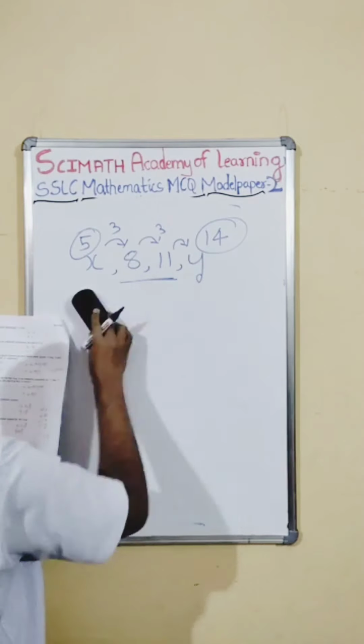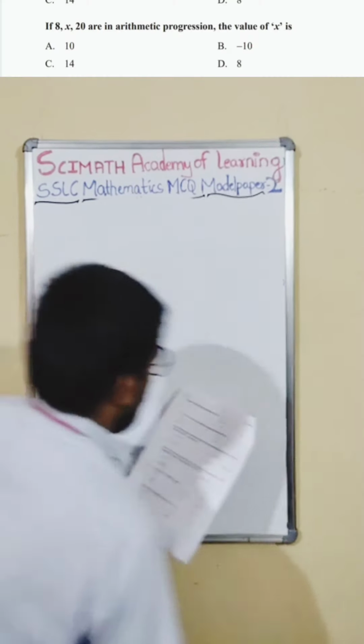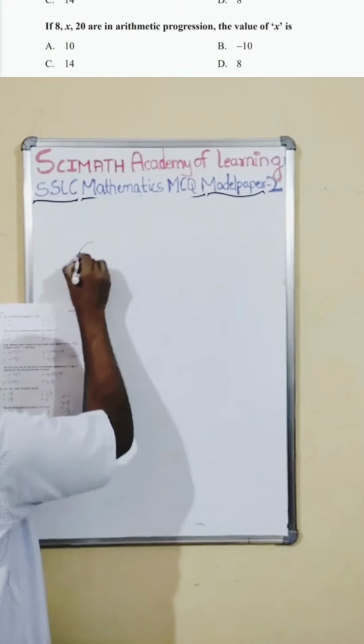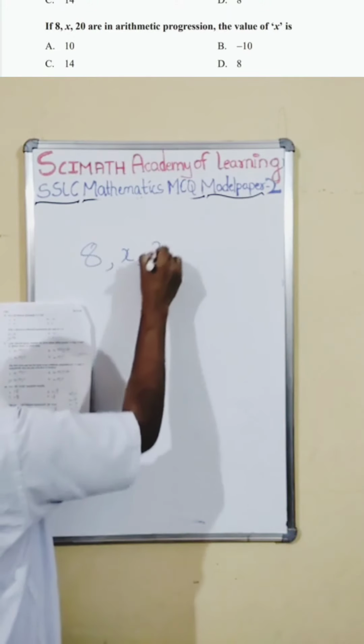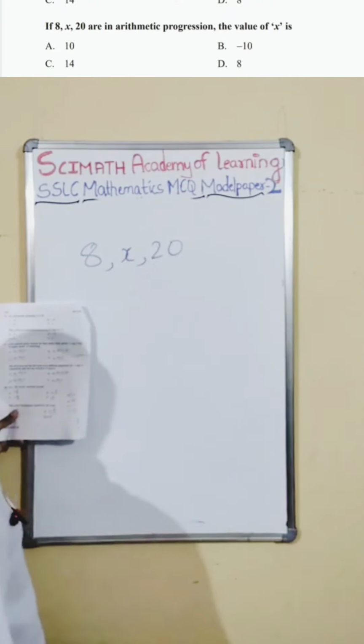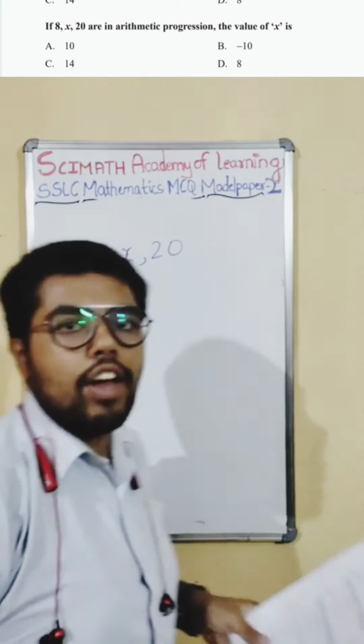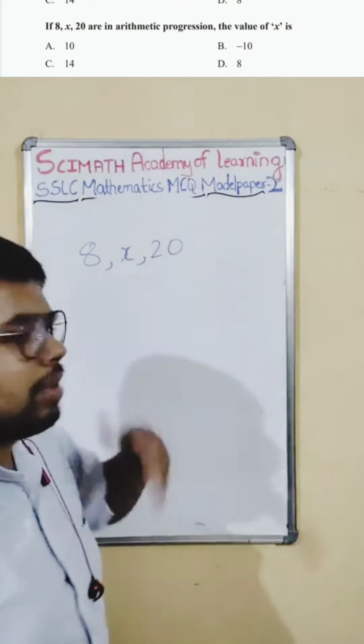Let us quickly go to the 8th question. If you see, it is again from AP. It is also the same: 8, x, 20 are in arithmetic progression. Then find the value of x. See, there are different methods to approach this.